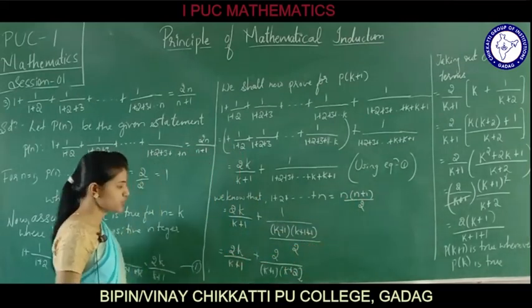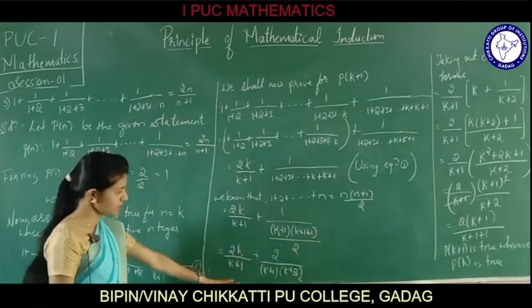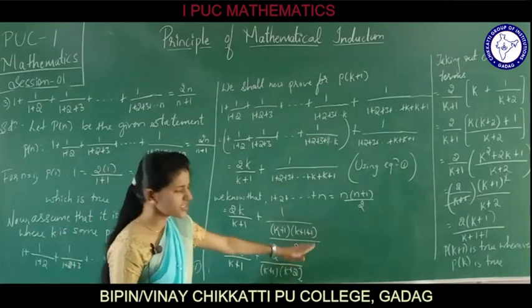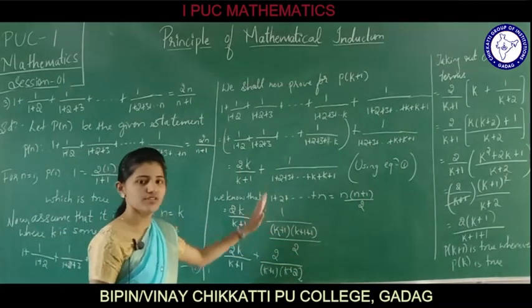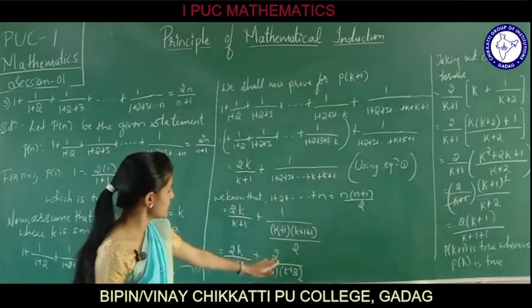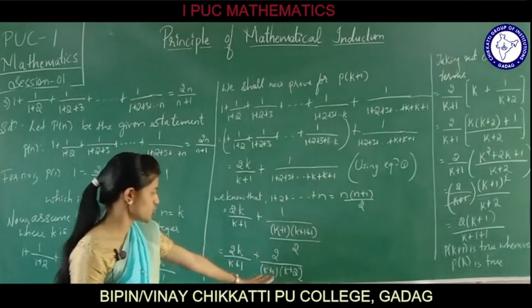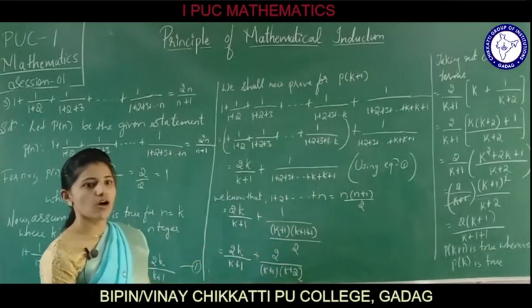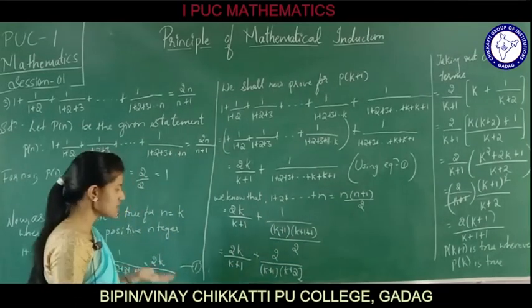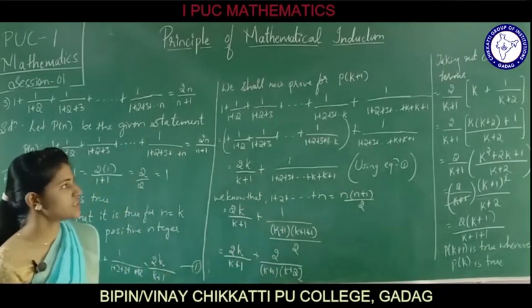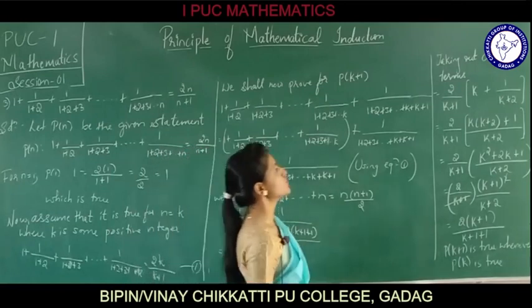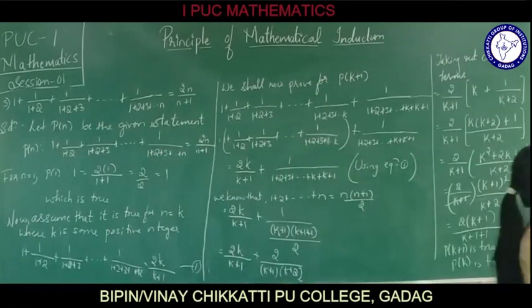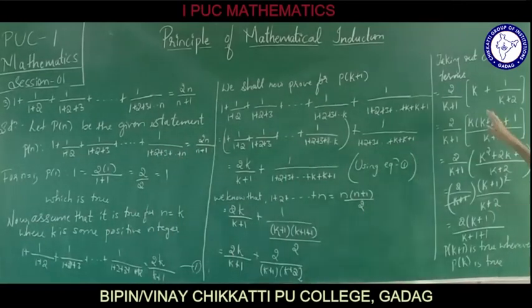This will be equal to 2k divided by k plus 1 plus, shifting this to the upside because we are using these formulas, that is 2 divided by k plus 1 into k plus 2. Further, take out the things which are in common, that is 2 divided by k plus 1. On taking out 2 divided by k plus 1, we have got k plus 1 divided by k plus 2.